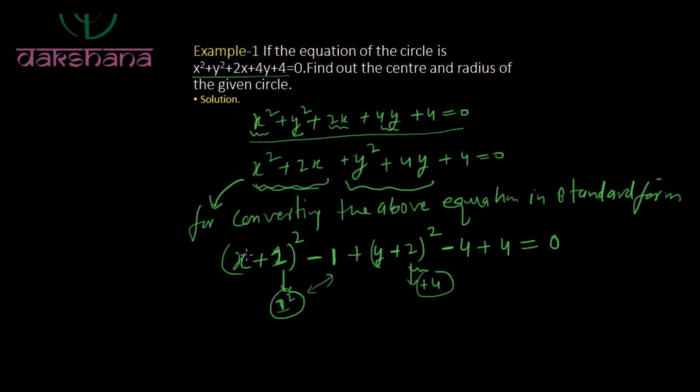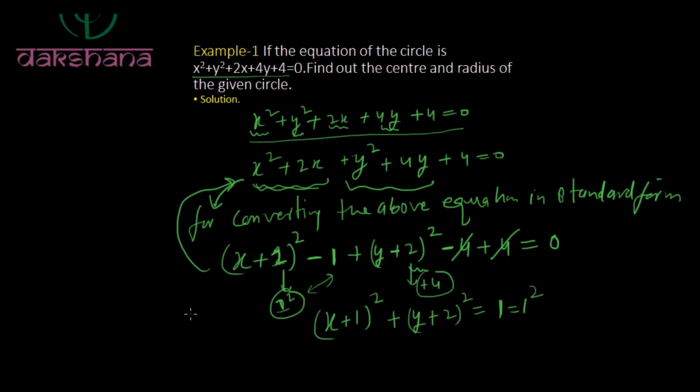So this equation is similar to this equation. Now this 4 and this 4 will cancel each other. So this will become (x plus 1) to the whole square plus (y plus 2) to the whole square is equal to 1, and this can be written as 1 square.